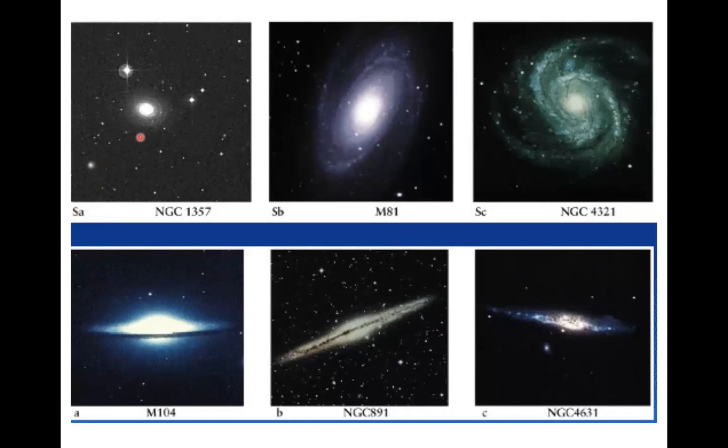This is SA type, and this is SB and SC. In this picture, you can't even see the spiral arms because they are very tightly wound together. But if you go to the left-hand side, you can clearly see that the spiral arms are distinct, which means you can clearly identify the arms because they are very loosely wound, right?